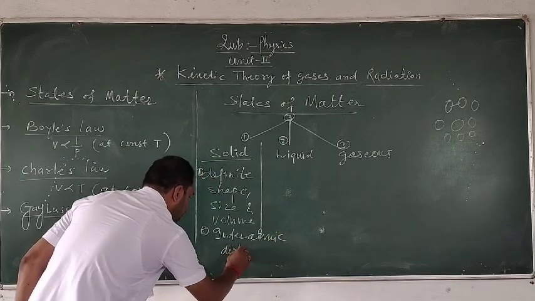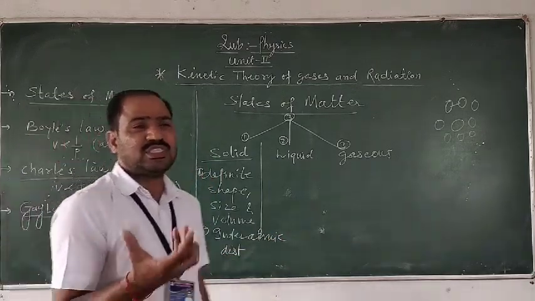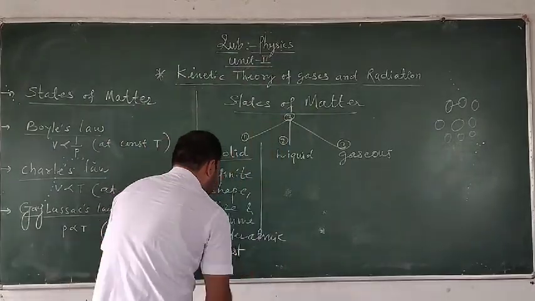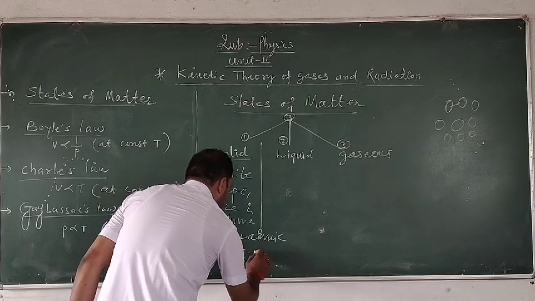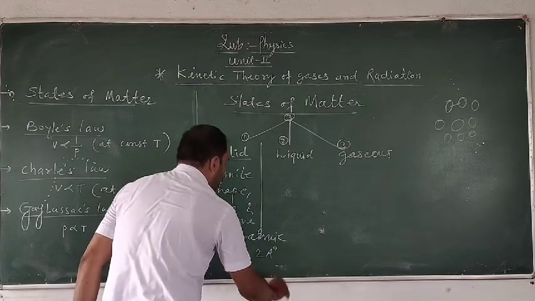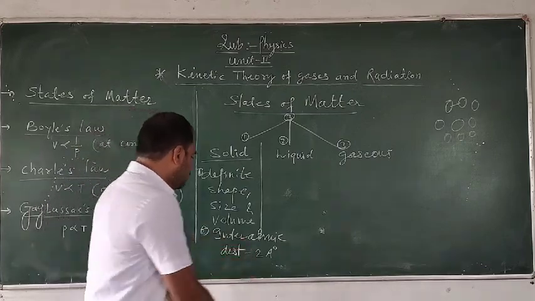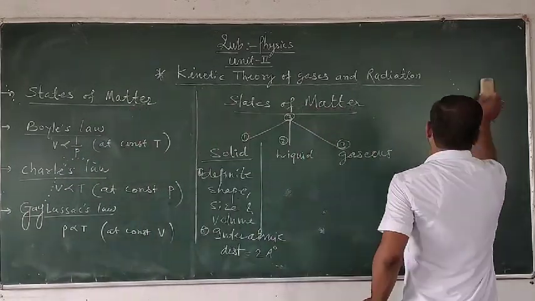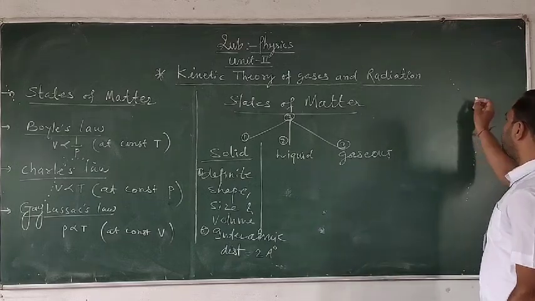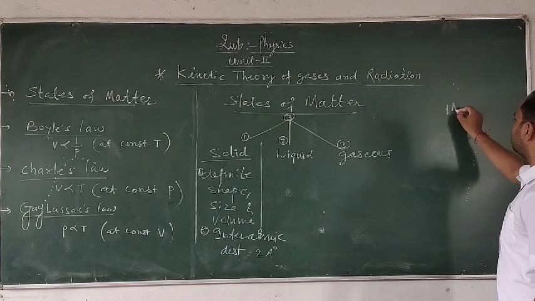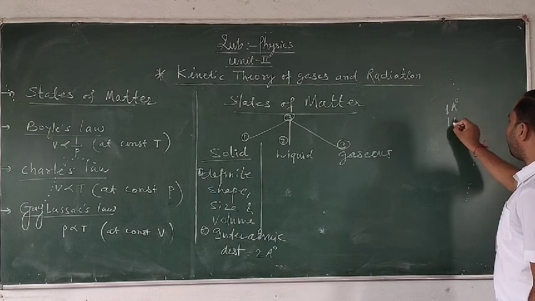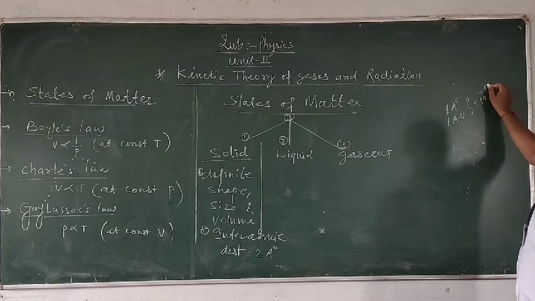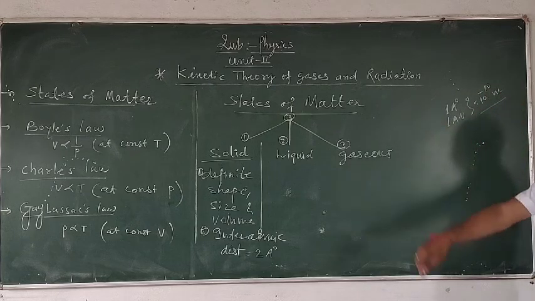Interatomic distance, or the separation distance between two atoms, is very small, about 2 angstrom. Here the angstrom is the unit for the measurement of wavelength. 1 angstrom is 10 to the power minus 10 meter.